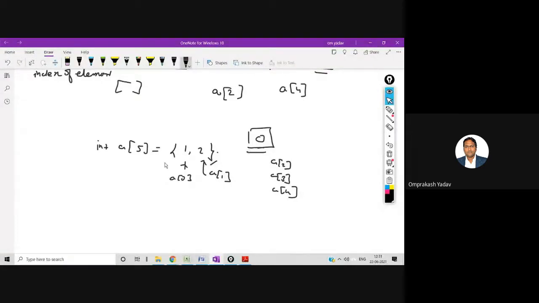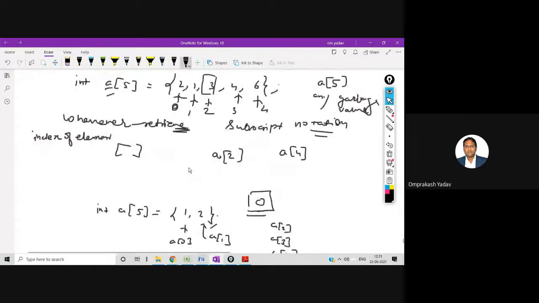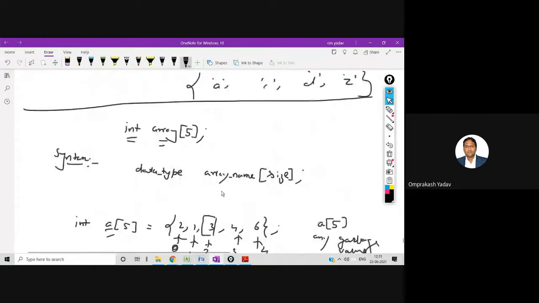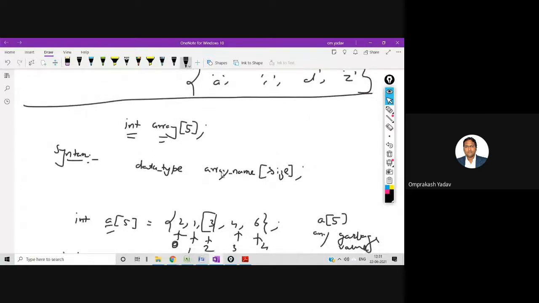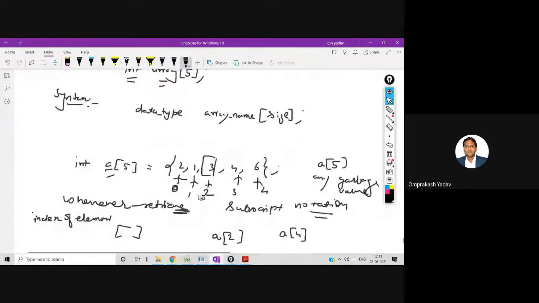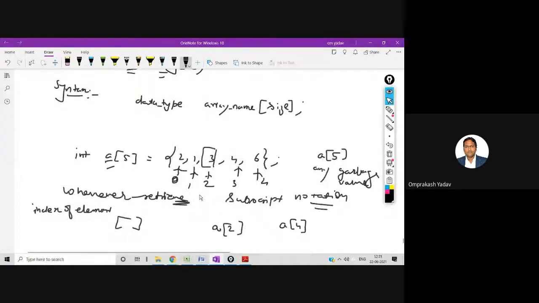Okay. So now I hope all of you understand the concept of array. Why do we declare the array? Because if we don't, then if there is any real kind of problem, it will have the same kind of variable values, but multiple values of that. Let's say the roll number of the student and the name of the student, right? So it will have all the names only, all string data, or the roll number will have only roll numbers, date of birth will have only date of birth, right?